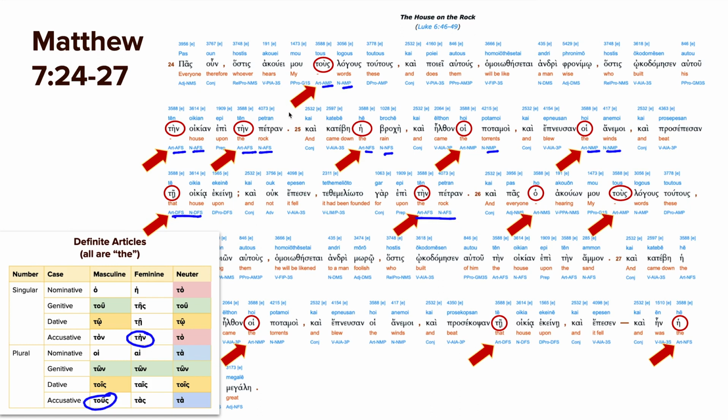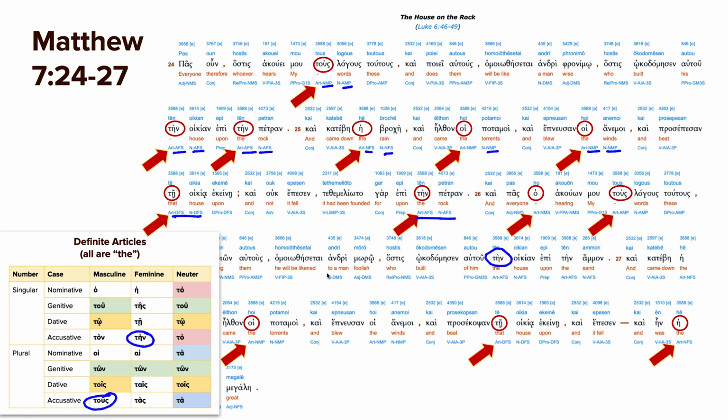Again, upon the rock. And then everyone who is hearing, so the one hearing, that is why we use that here, similar to previous verses. These words, tous logous. So again, tous for accusative masculine plural. And then again, the torrents and the rain and the, I missed this one. These are kind of all repeated.